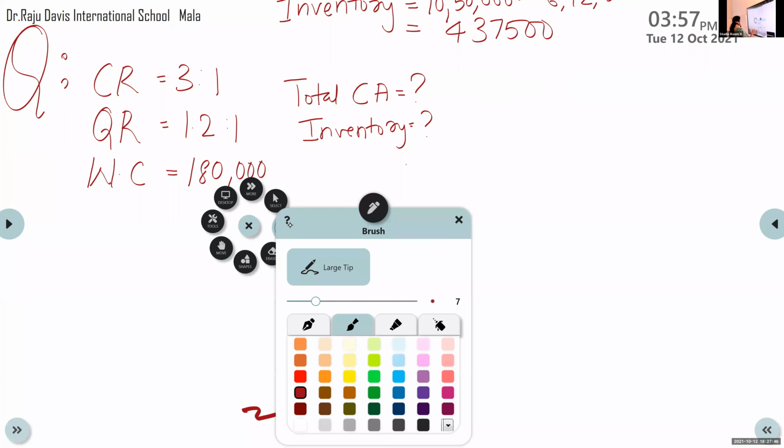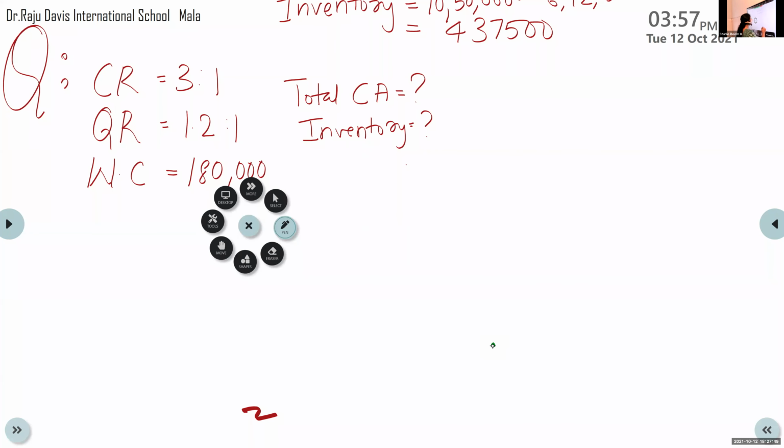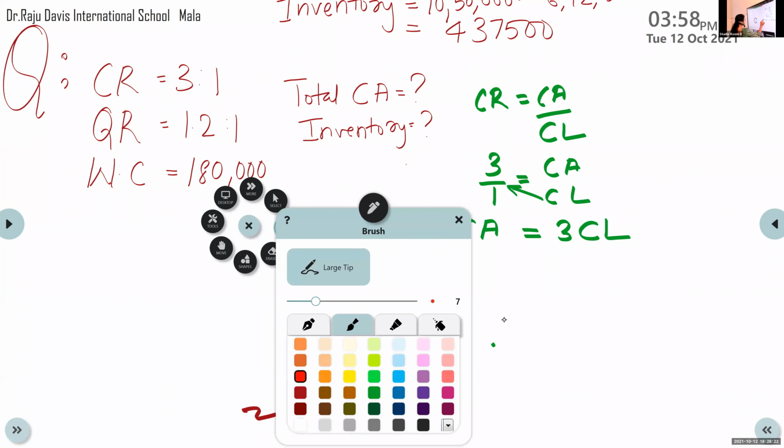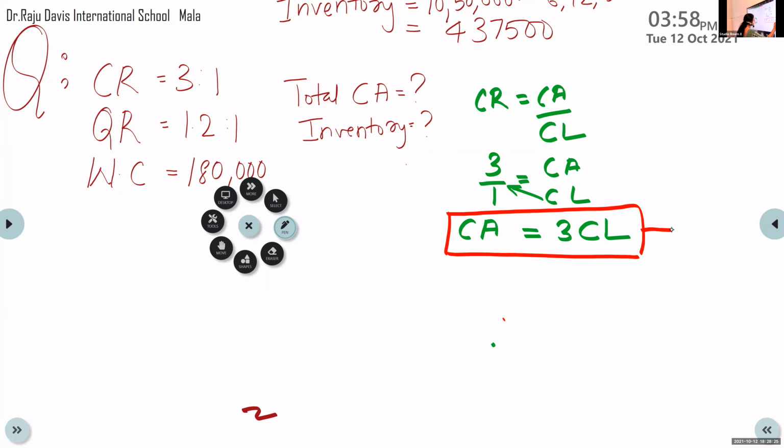Those who didn't get the answer, please listen. CR is equal to CA by CL. CR is 3 by 1. CA is not given; CR, QR and WC are given. So CA by CL, CA is equal to, cross multiply, 3CL. This way you get an equation. This is equation 1.